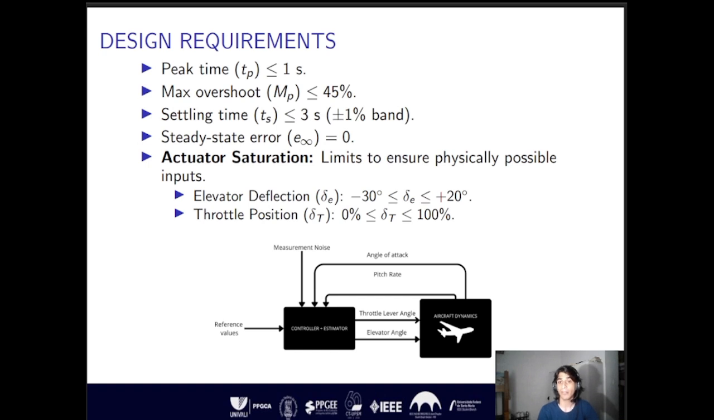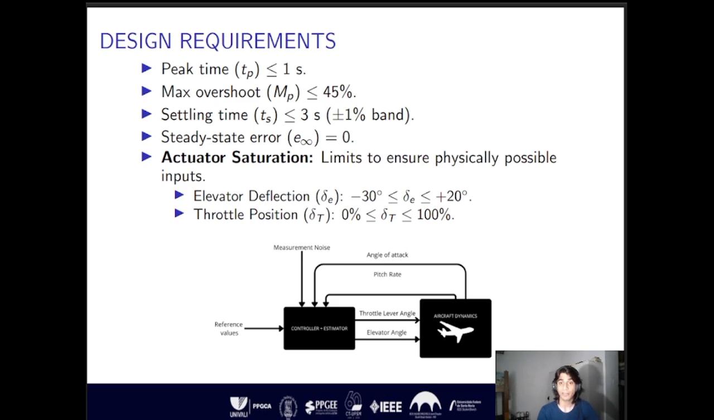The elevator in this case can deflect from minus 30 degrees to 20 degrees, and the throttle input varies from 0% to 100%. Our simplified block diagram consists of a controller and an estimator, which together provide the elevator deflection angle and throttle position to the plant, which represents the aircraft's dynamics and kinematics. The plant, in turn, returns the angle of attack and pitch rate to the controller and estimator.